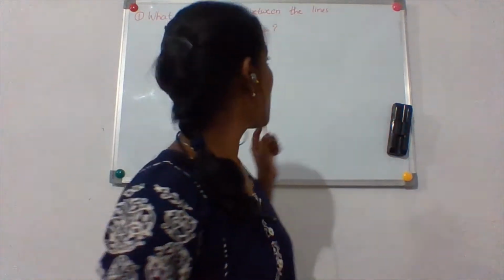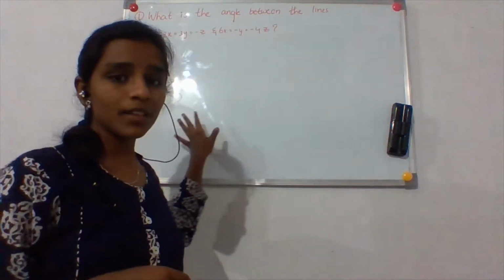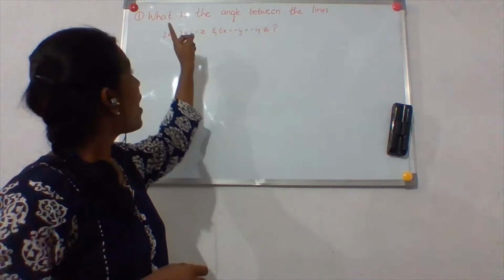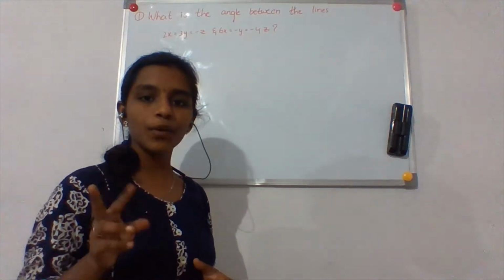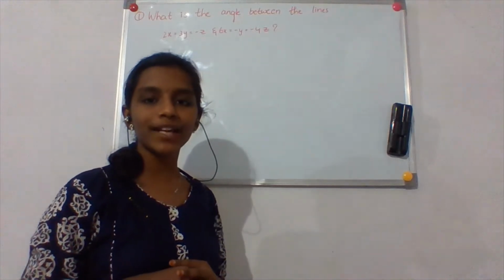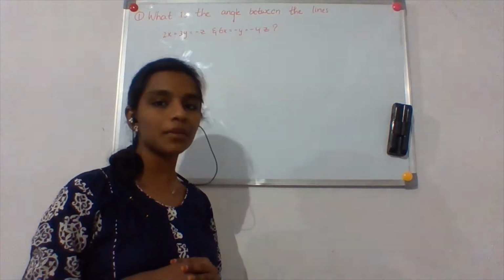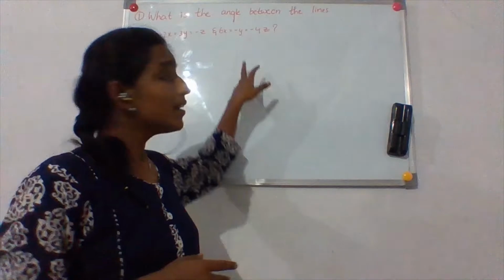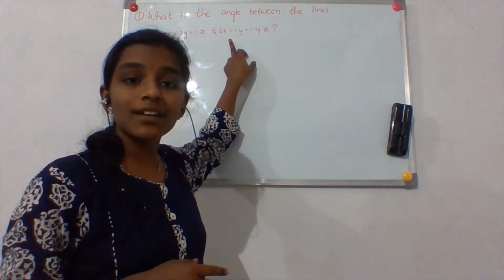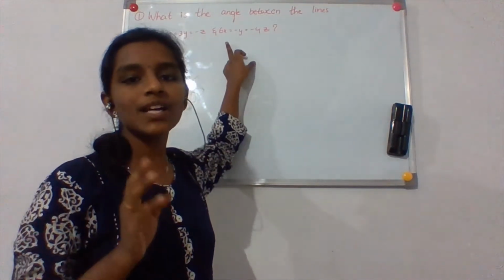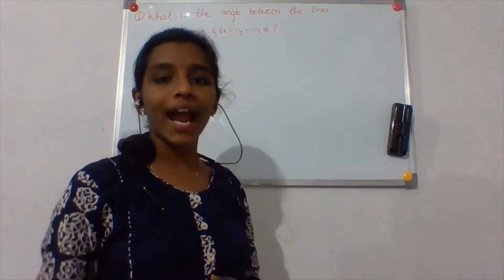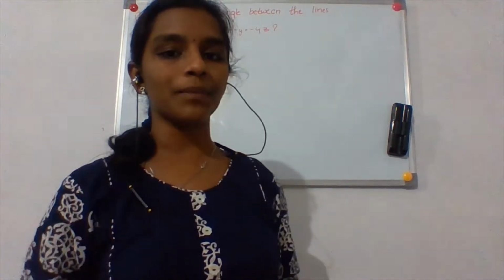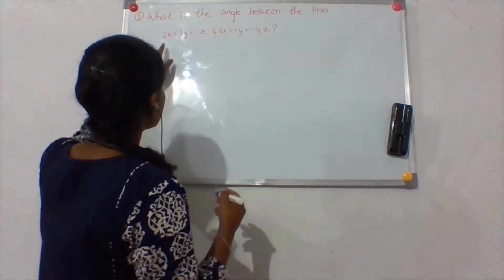So first let us look at the first problem. So what is it? The first problem is, what is the angle between the two lines? Okay. There are two lines given to you and you have to find the angle between those two lines. Okay. But here the equations of the lines are not given to you directly in the general form. You have to first convert them into the general form and then you must start doing the problem. Okay. So how do we do it?